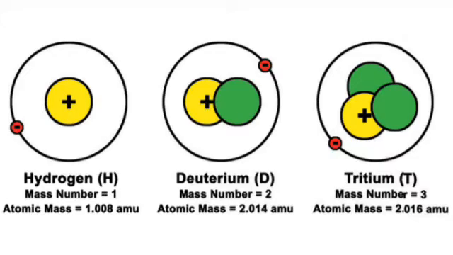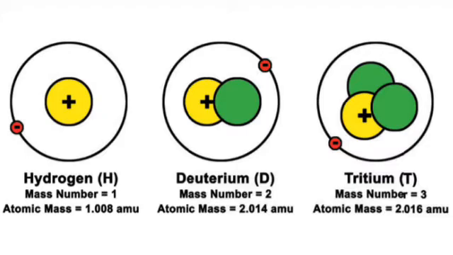Look at this picture. In the case of the hydrogen atom, you can see three structures of hydrogen. The first one is protium, 1H1, which means atomic number is 1 and mass number is also 1.